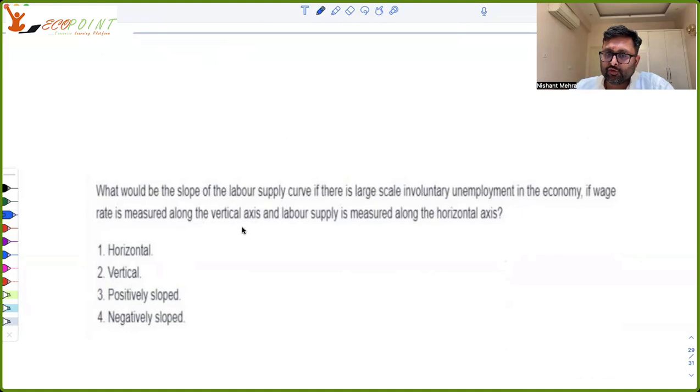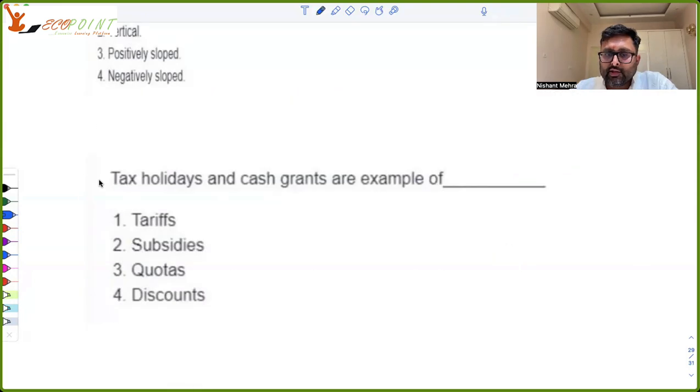If wage rate is measured along the vertical axis and labor supply is measured along the horizontal axis. अगर लार्ज स्केल अनएम्प्लॉयमेंट है तो इसका मतलब है कि जो बार्गेनिंग पावर ऑफ लेबर वो बहुत कम है, वो उस गिवन वेज रेट पे कितना मर्जी लेबर सप्लाई करने को तैयार है. So labor supply curve would be horizontal at the given wage rate if large scale unemployment. राइट, तब तो वेज कम ही होगी ना, और वो गिवन वेज है। हाँ, तो उस पे they are willing to supply as much labor as they could, so labor supply is horizontal in that case.